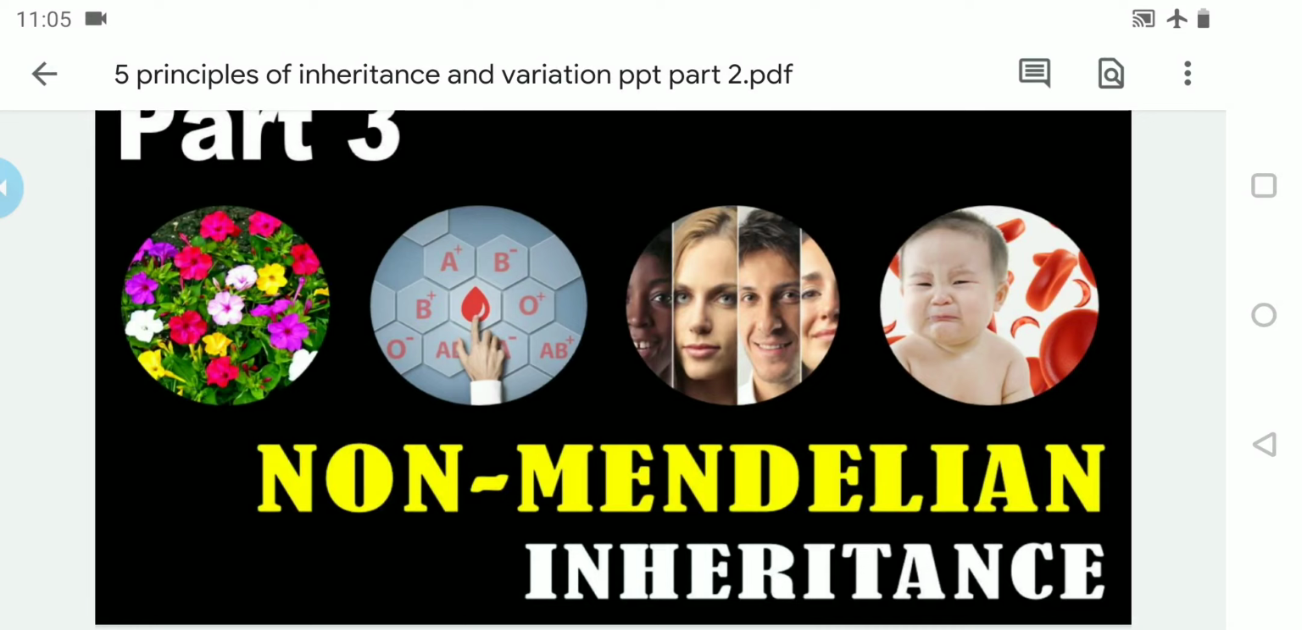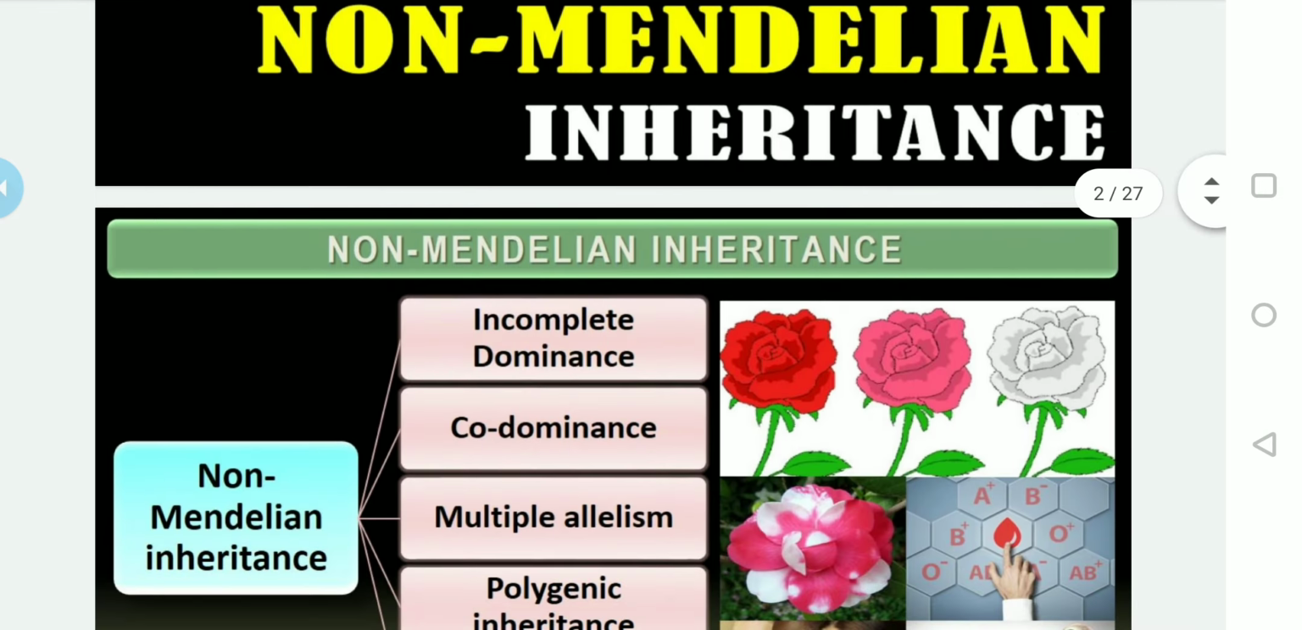For example, plants like snapdragon, or Anthurium species, commonly known as dog flower, and the four o'clock plant. Whatever laws they discovered by considering these different plants, they call them non-Mendelian inheritance. They are also popularly known as deviations from Mendelian principles. Today we will discuss all those things.